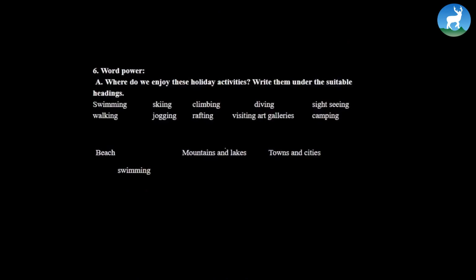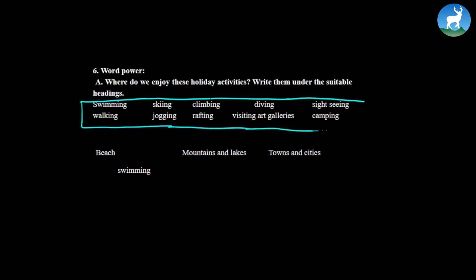Now let's move further. Now, word power. Where do we enjoy these holiday activities? Write them under suitable headings. So here we have the options. These are the holiday activities, all inside this blue box, as you can see. And these are the headings now. You see, beach, mountains and lakes, and towns and cities.